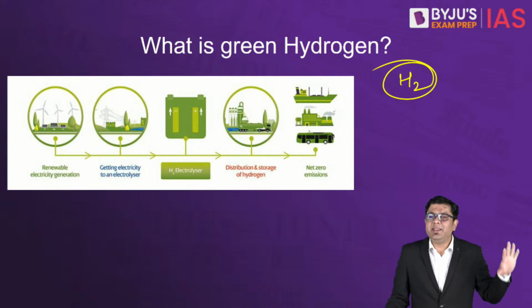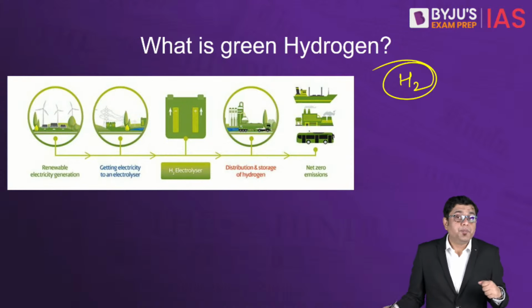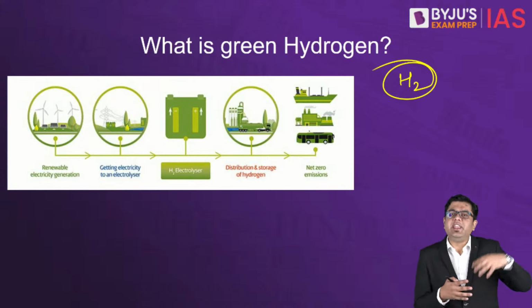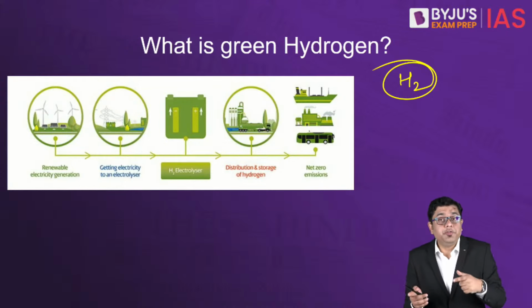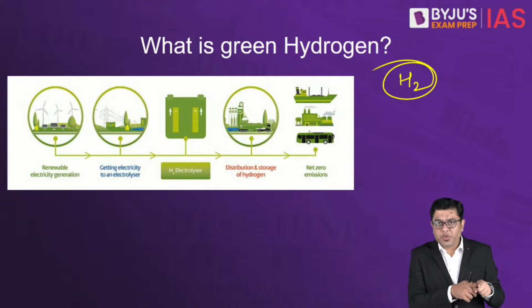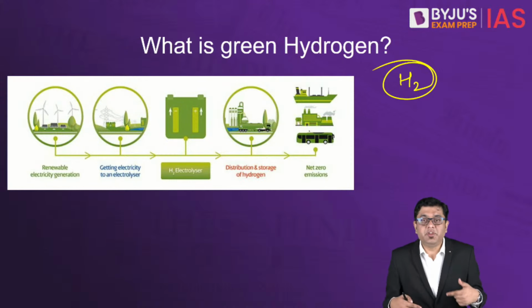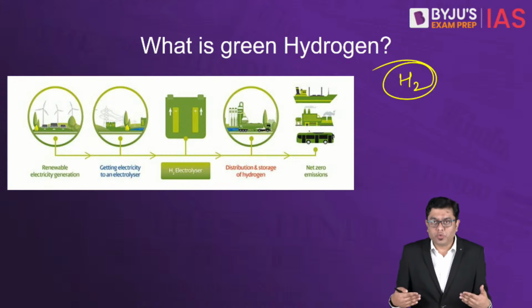Because you are utilizing that coal gas. Now, let's say while producing this gray hydrogen, there have been emissions. Now, if you manage to capture those emissions, store them in the ground, sequester them, that is something which will be referred to as blue hydrogen.